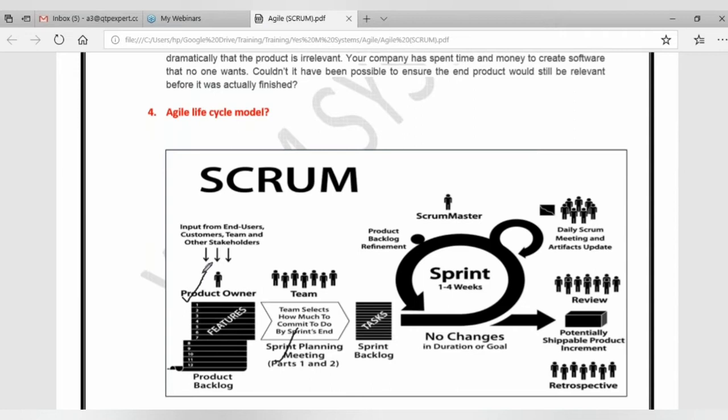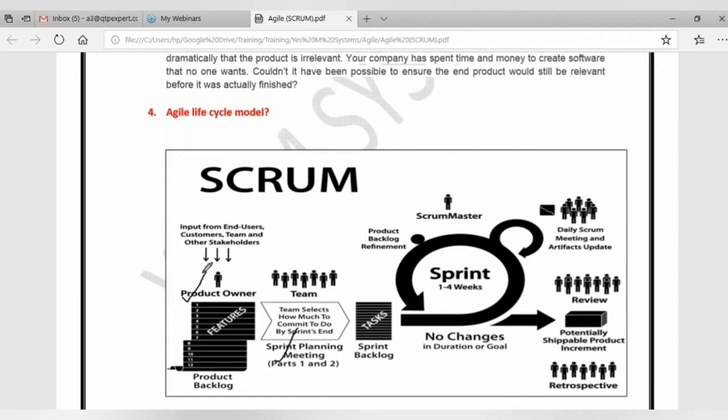So many factors they will think, and then they will do one round of estimation. So here it is not like one person's job. Previously only the manager or project lead was deciding how much time it is going to take, but here that is not the case. Every team member has to get involved and say how much time they are expecting to develop that particular user story, because we don't know who is going to work on that particular requirement.